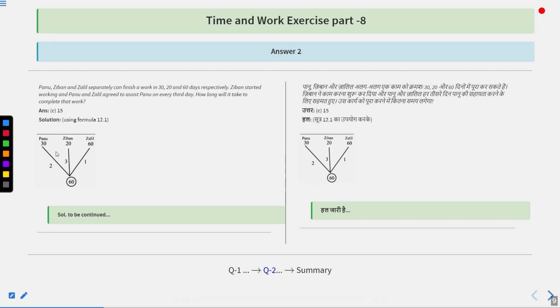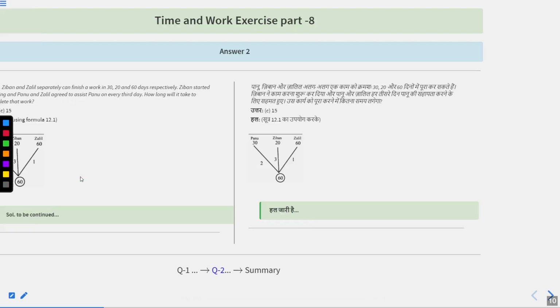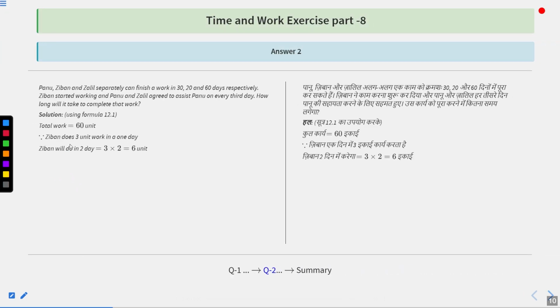Now, Panu was able to do the work in 30 days, Jiban in 20 days and Jalil in 60 days. Therefore, we can assume the total work to be the LCM of 30, 20 and 60, that is 60 units. So the efficiency of Panu is 60 upon 30, that is 2. Efficiency of Jiban is 60 upon 20, that is 3. And efficiency of Jalil is 60 upon 60, that is 1 unit. Now, total work was 60 units and efficiency of Jiban was 3 units. So in 2 days, Jiban is going to do how much work? 3 into 2, that is 6 units.